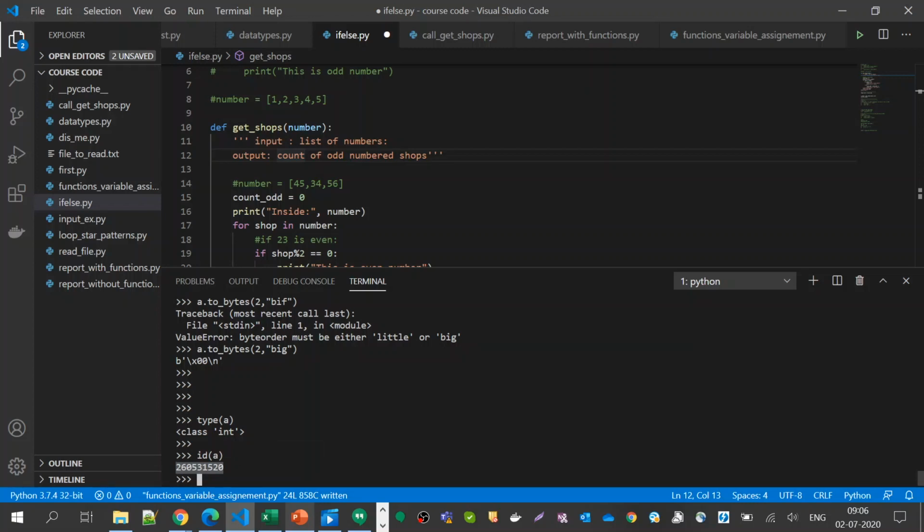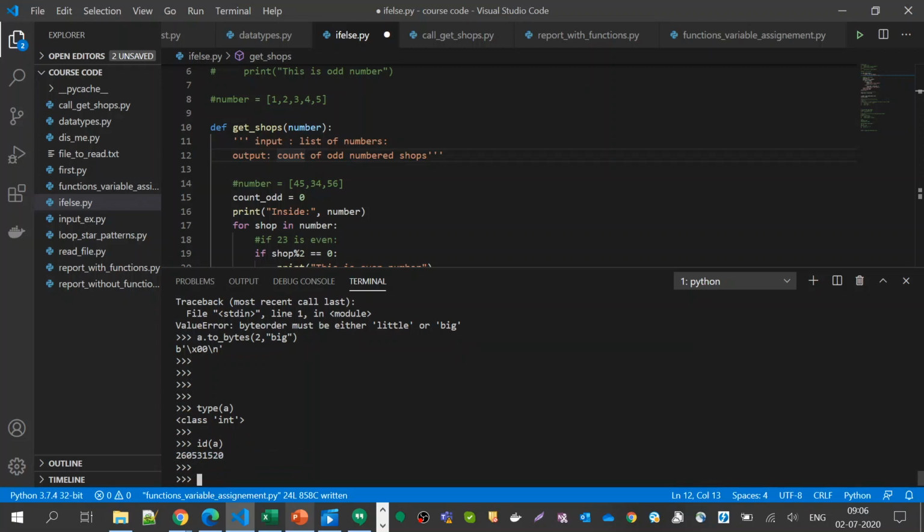It then gets translated into the address inside the RAM. That is the job of the Python interpreter, so we don't have to worry. Whenever we are working in Python, we should remember that we are talking to the Python interpreter, not to RAM directly.